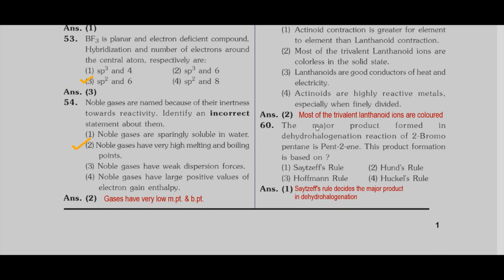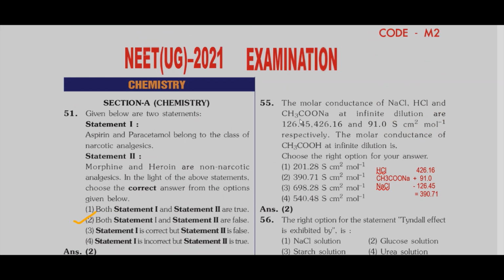Then coming to question number 55. The molar conductance of NaCl, HCl and CH3COONa at infinite dilution are 126.45, 426.16 and 91.0 Siemens centimeter square mole raised to minus 1 respectively. Molar conductance of acetic acid at infinite dilution is asked.